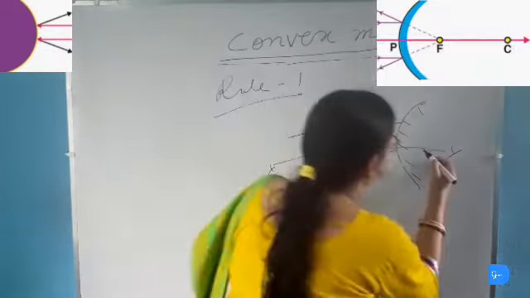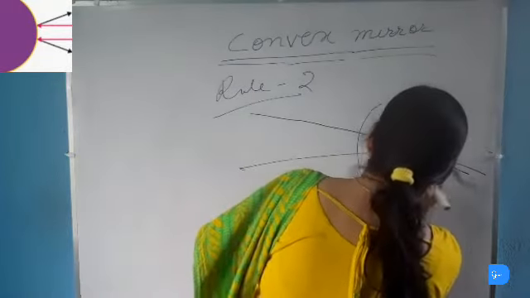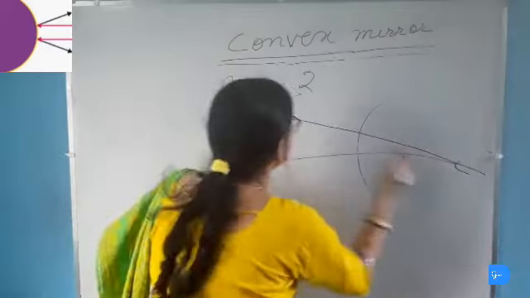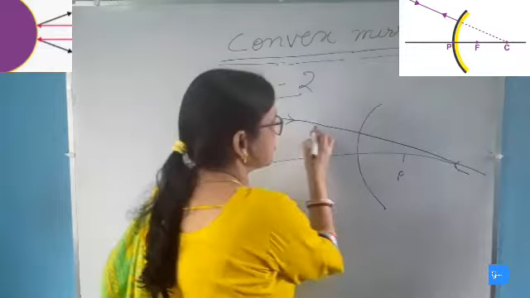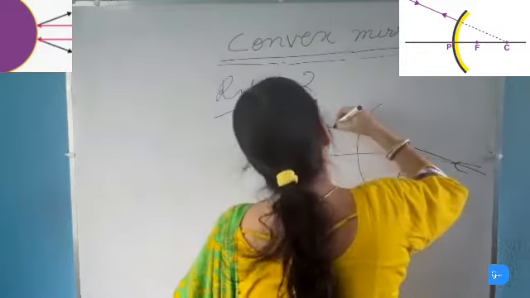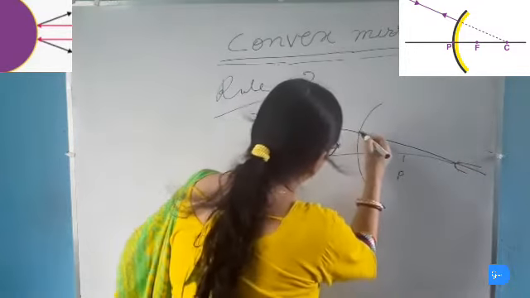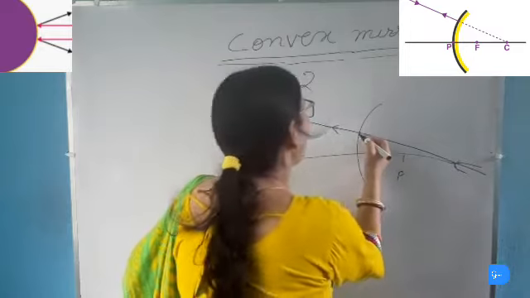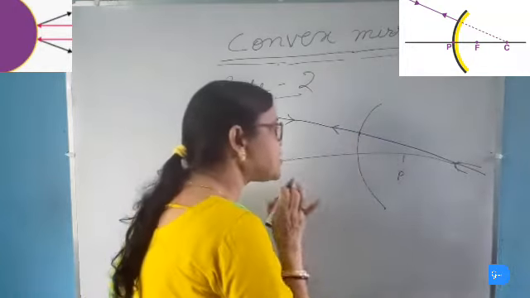Now rule 2. Rule 2 states that when a ray of light is going towards the center of curvature of the convex mirror, this is the C and this is the F of the convex mirror, the light ray will be reflected back along the same path, because the light rays which fall on the surface of the mirror are perpendicular or normal to the surface of the mirror. So it is reflected back along the same path.